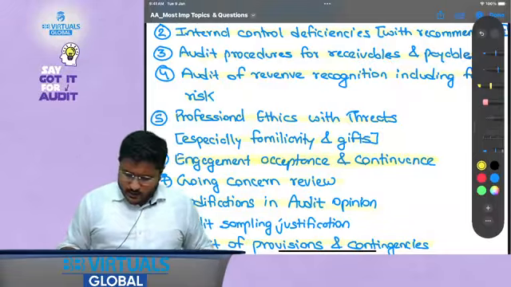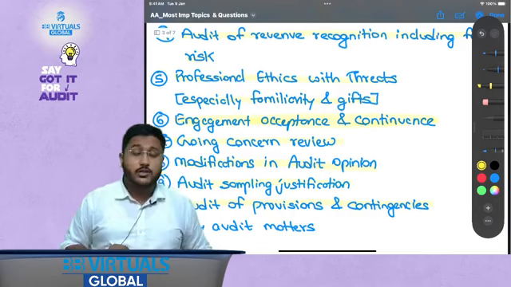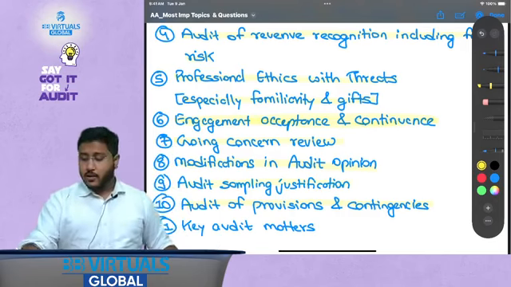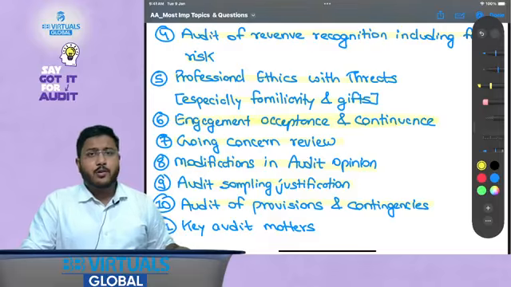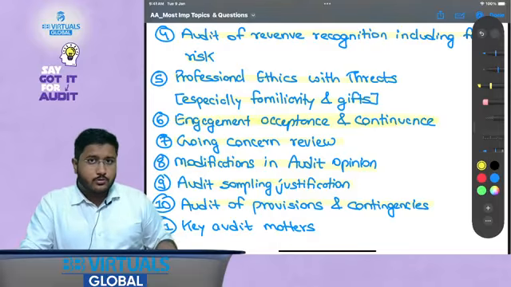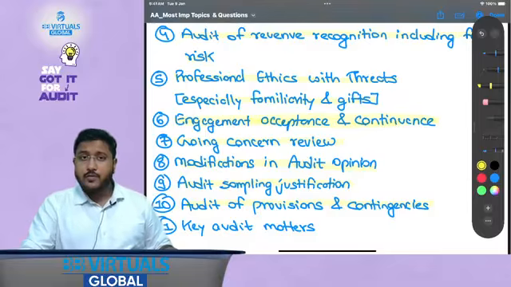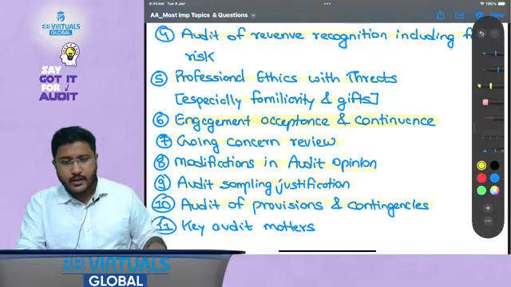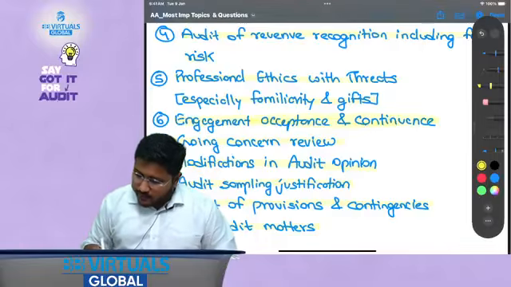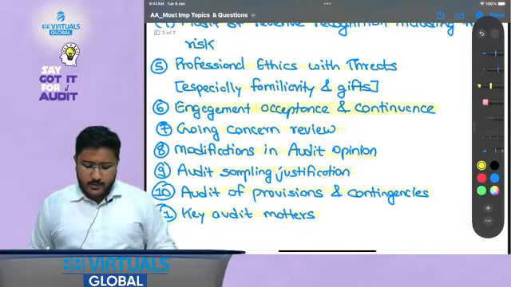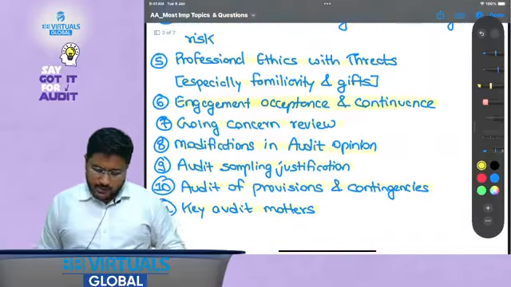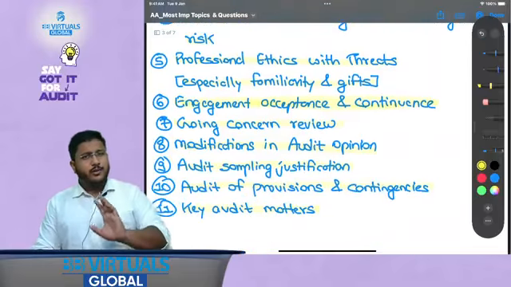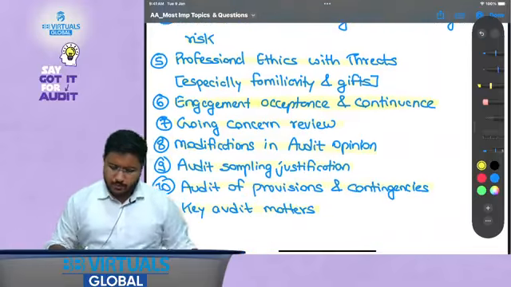Modifications in audit opinion, again the same way. And audit sampling justification. Now this is one area, audit sampling, which is very important when it comes to the AA testing. Why? Because in case of audit sampling, the methods are also important. What kind of samples you have selected, whether you have given due importance to qualitative as well as quantitative sampling, that is also very important. Then key audit matters. Now this is again part of the 700 series. So these are generally the areas which are tested more frequently than the other areas. Key audit matters is not generally separately tested, it is made part of some questions.